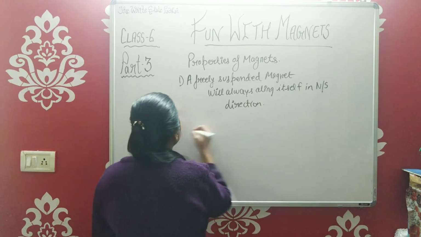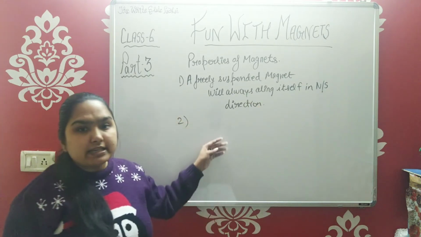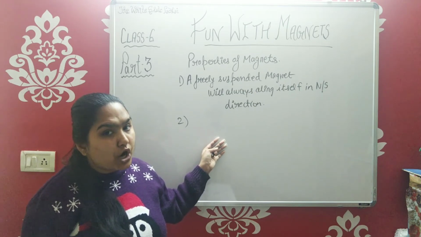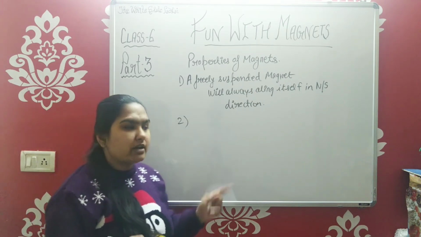And the second property is related to the poles of the magnet. As I told you, there are two poles, north and south, which could be marked over a magnet too.